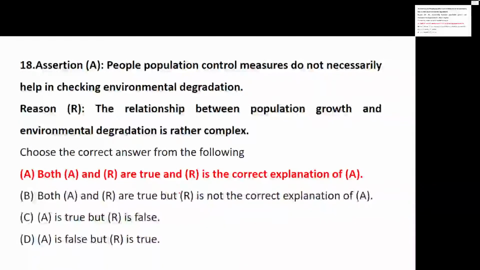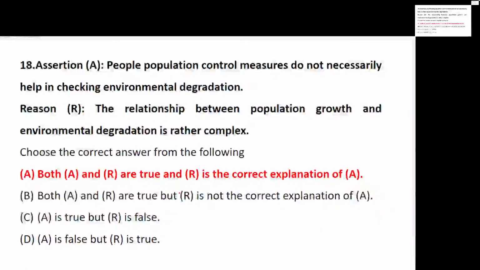First of all, population measures do not have any impact on checking the environment. The reason is that the relationship between population and environment is complex to understand, and hence A is correct. Your assertion is correct, your reason is also correct, and it is a correct explanation, because due to its complex relation, we do not understand whether it helps or is necessary in checking the environmental degradation.